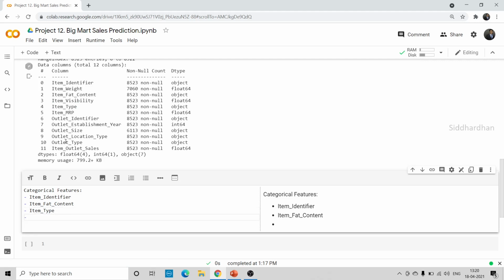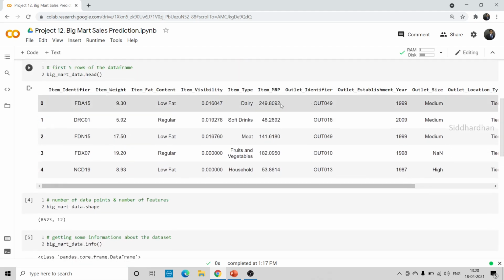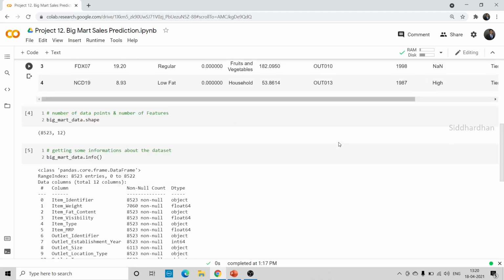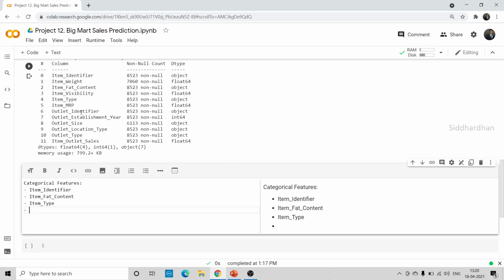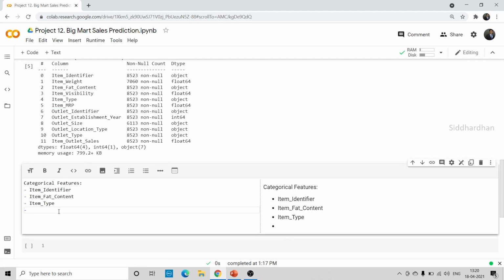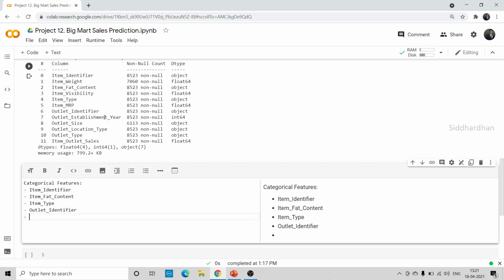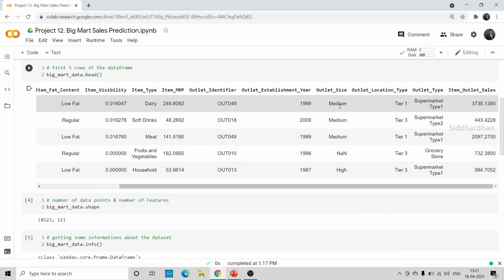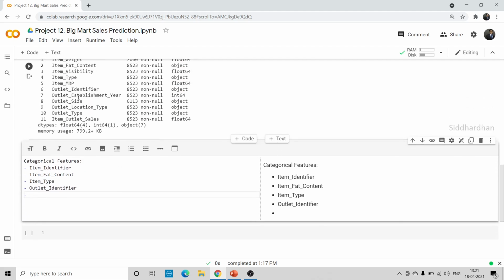The next categorical value is outlet identifier. It is also a categorical value because it is some identification value. Let's copy this outlet identifier. We don't need to put the establishment year here in the categories, so let it be among the numerical values. And outlet size is also a category because it tells whether it is medium, high or small. So let's copy this.